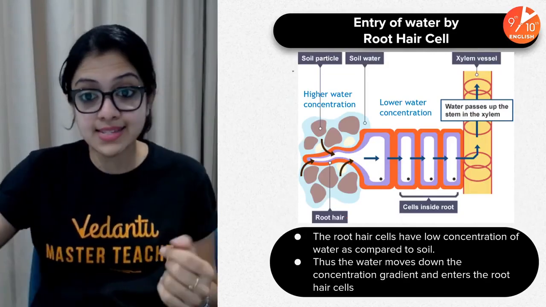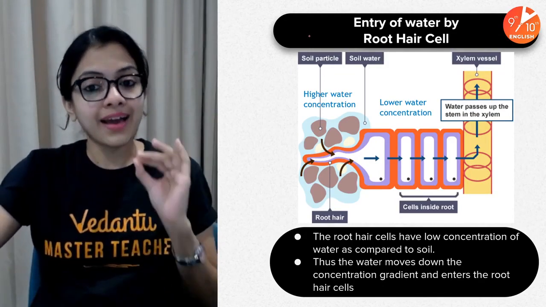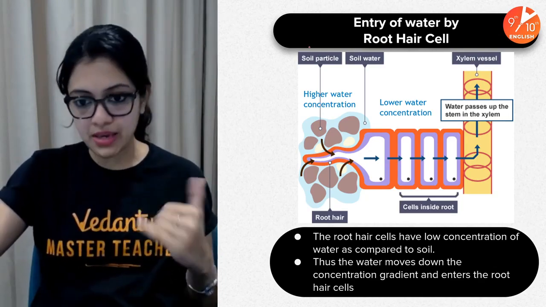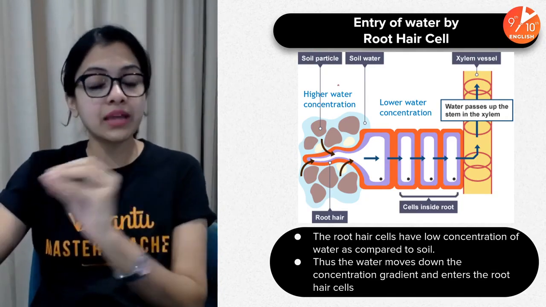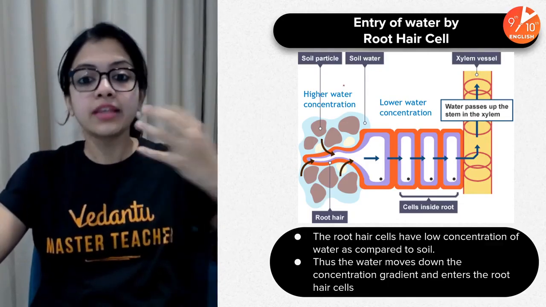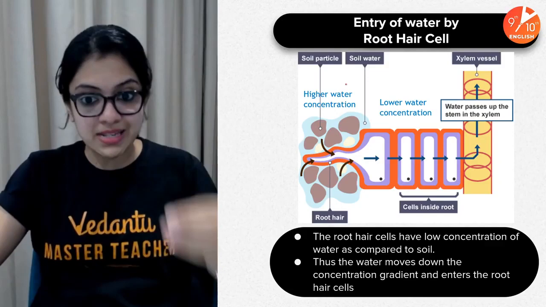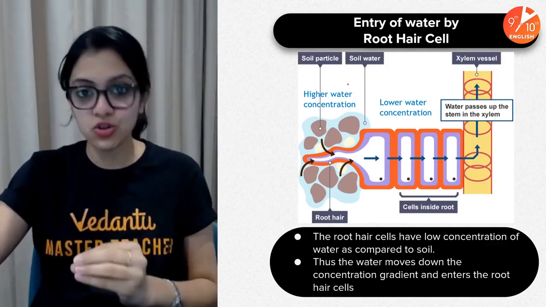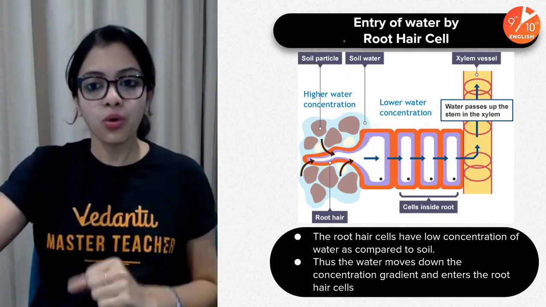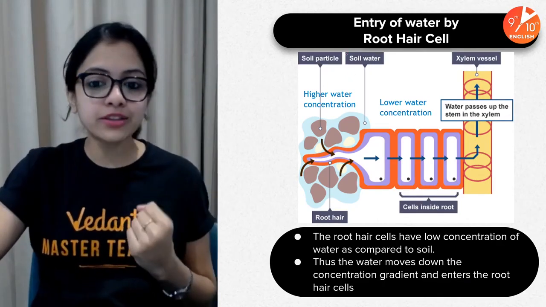So this diagram, I have seen it commonly being asked in a lot of past years' papers in section B. The diagram might be given to you without labeling the parts directly, maybe A, B, C and things like that. And you will have to identify specific cells and specific processes which are related to this asked in the question. So, entry of water by the root hair cells.